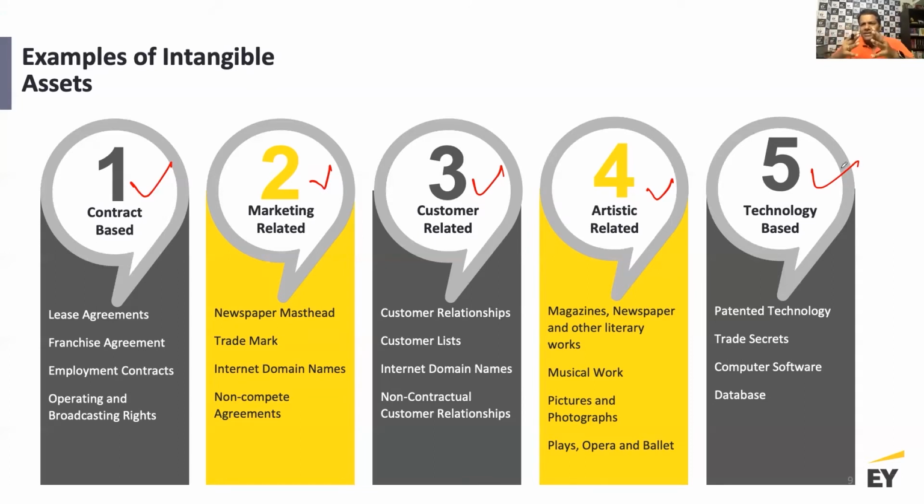So intangible assets are broadly grouped into these 5 categories: contract related, market related, customer related, technology related, or artistic related. These are 5 different categories of intangible asset which potentially are out there, which you need to consider as you apply this accounting standard for the purpose of recognition, subsequent measurement, disposal or derecognition, and related disclosures.